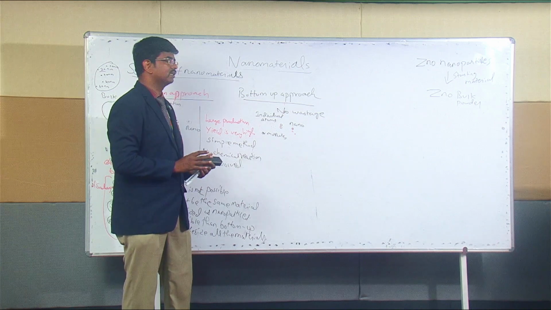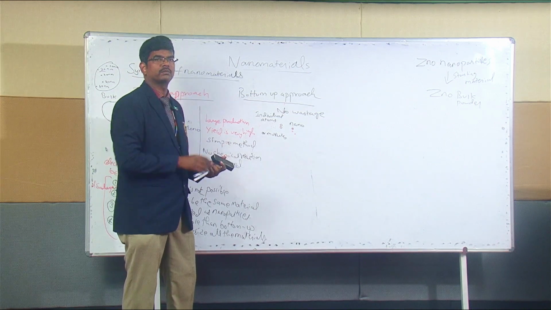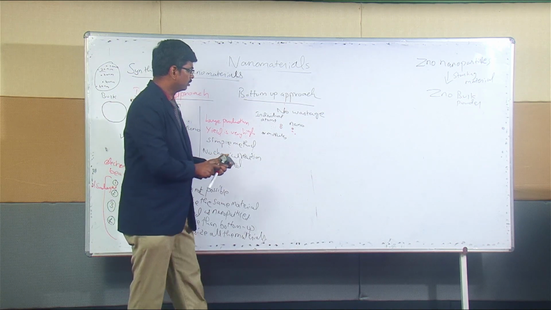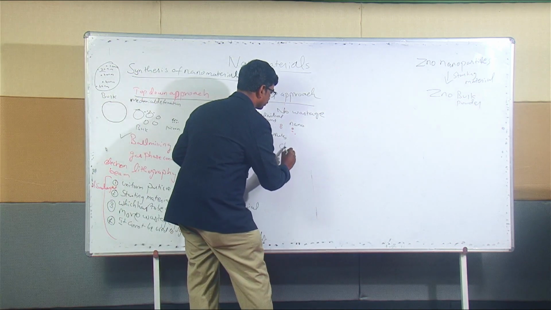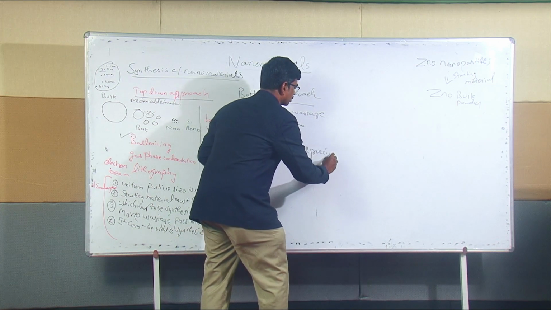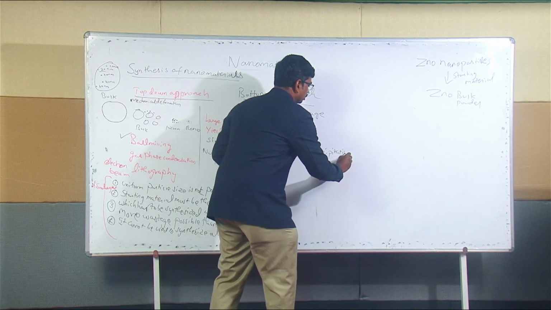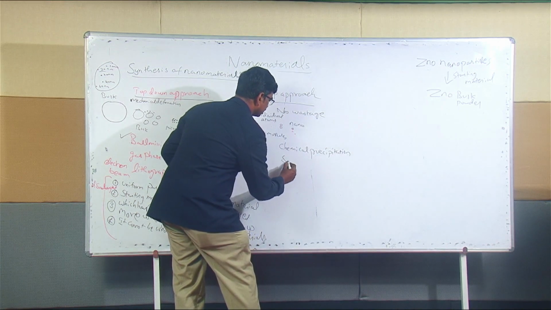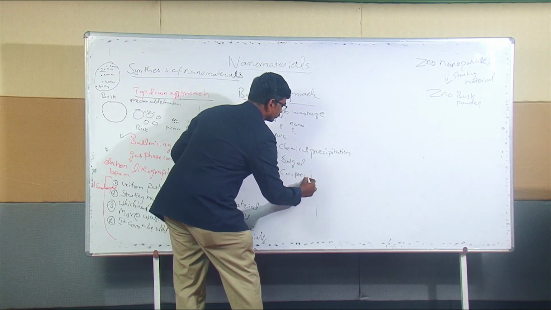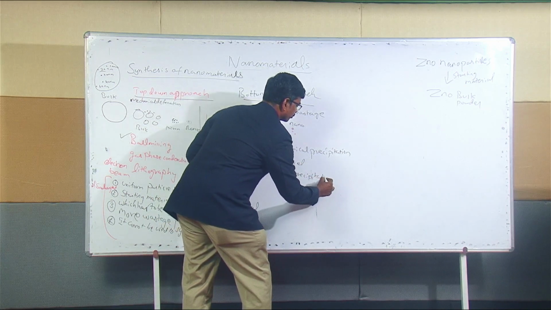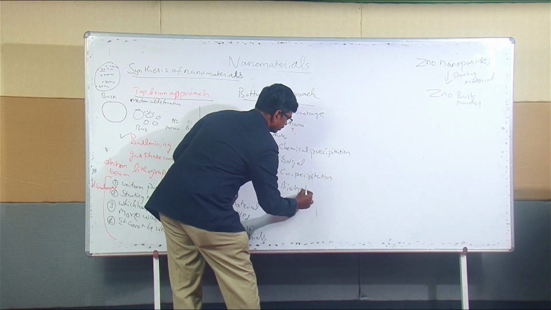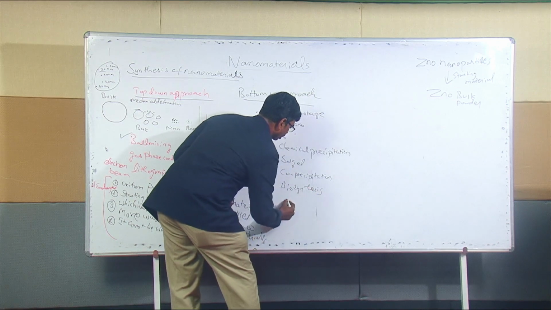Most of the nanomaterial synthesis methods are bottom up approaches. For example, chemical precipitation, sol gel, co-precipitation, biosynthesis, sonochemical.